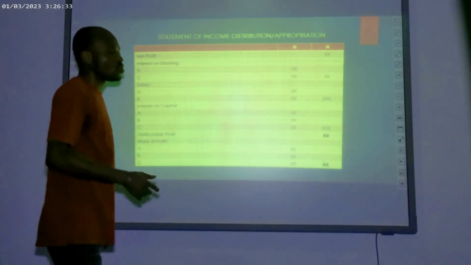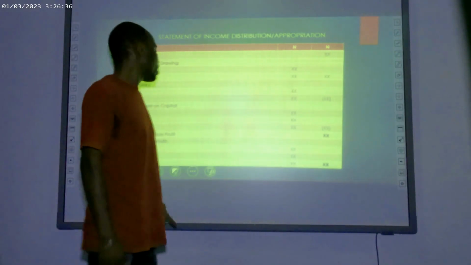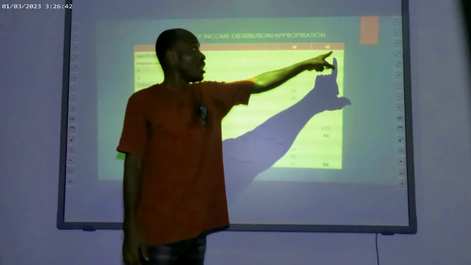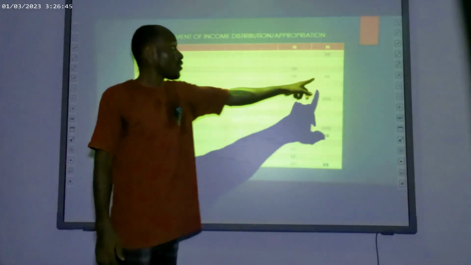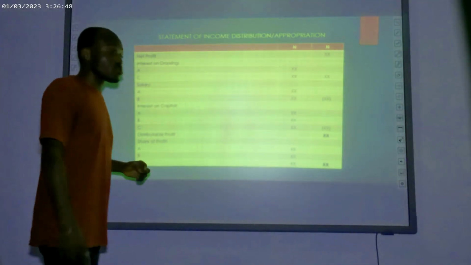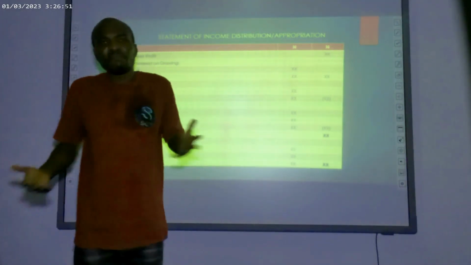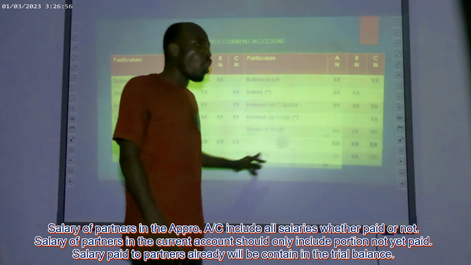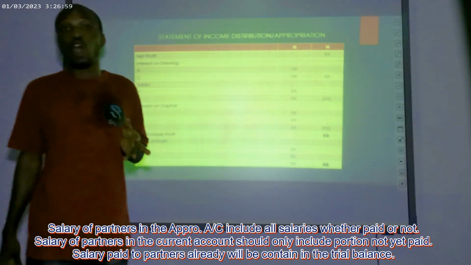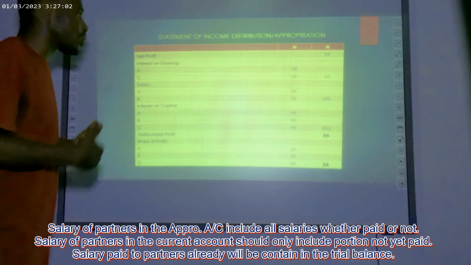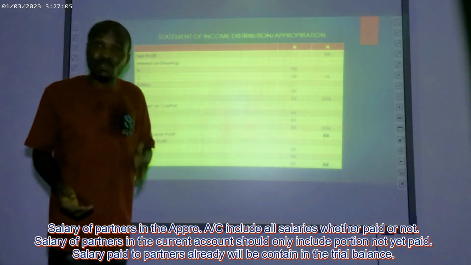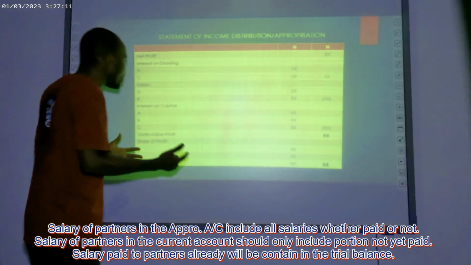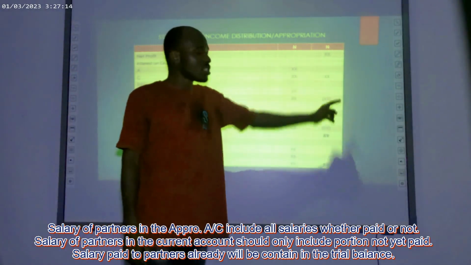So A and B are active, so they will be paid salary. This is the salary of A, this is the salary of B. When we sum it, it will give us this. So we are deducting that from the net profit and from the interest on drawing, so that we can get our profits to be shared. The reason is that partners are working for the business. Their salary does not form the salary of the business that will go to the statement of profit or loss. No. Because of their special nature, any salary paid to the partner in the period should go to the statement of distribution of income. So therefore, partner salaries in the period, the sum will come to this aspect here.